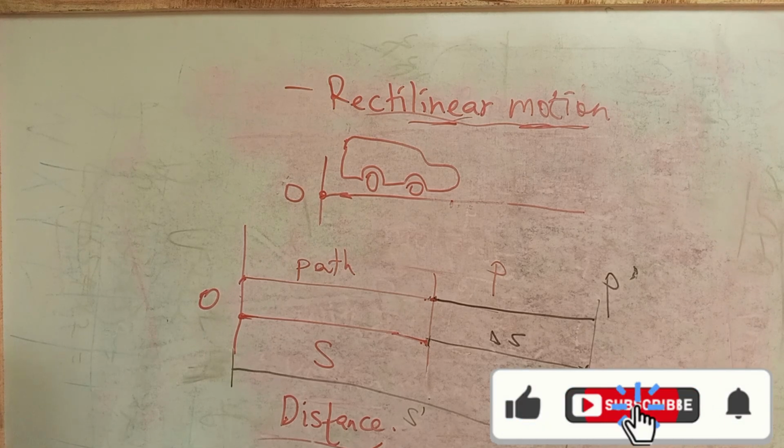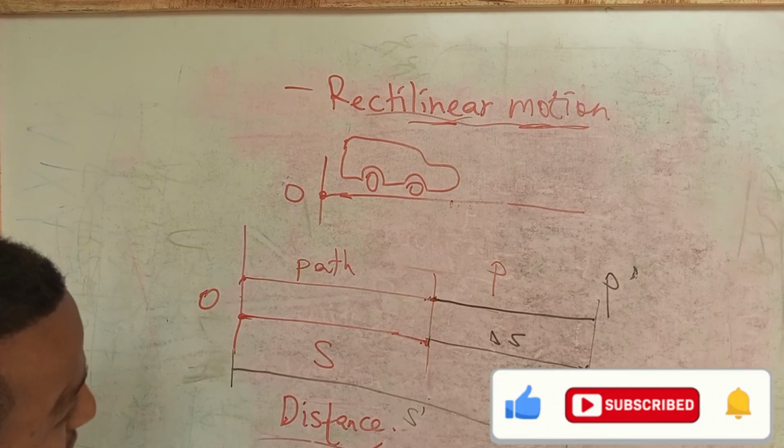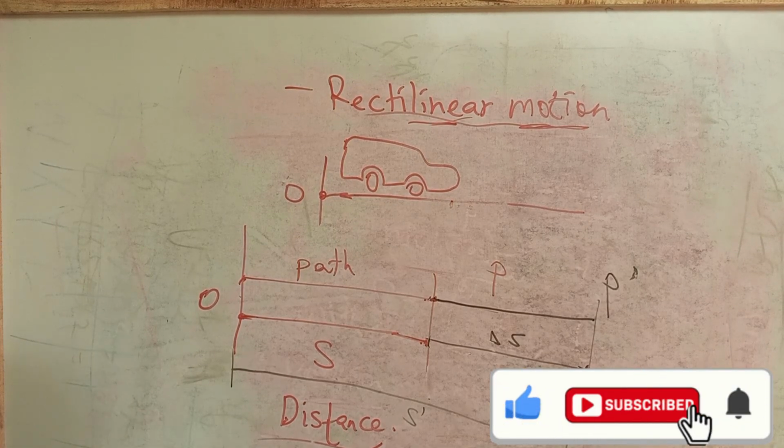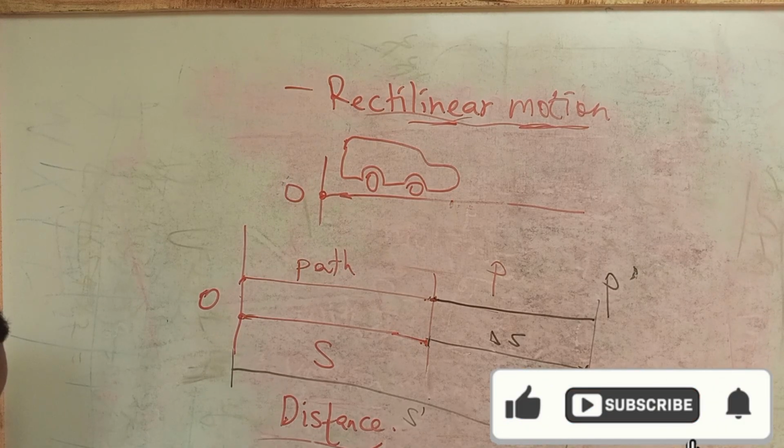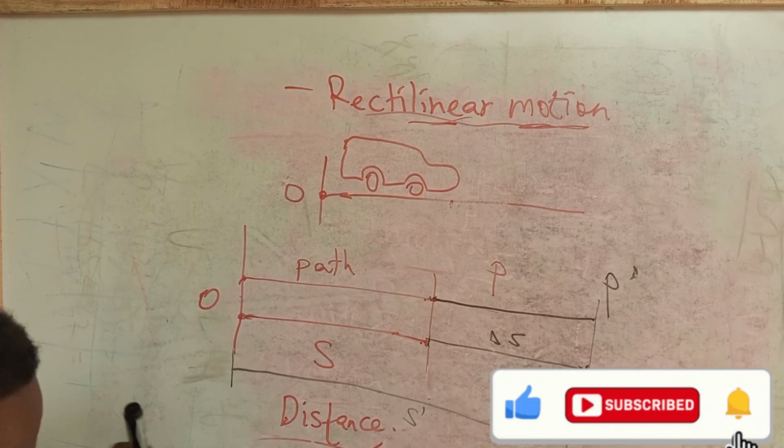So distance traveled should not be confused with displacement that I told you before. Distance is just a scalar quantity which represents the length of the path, whereas displacement is a vector quantity. So you can take these things into consideration.